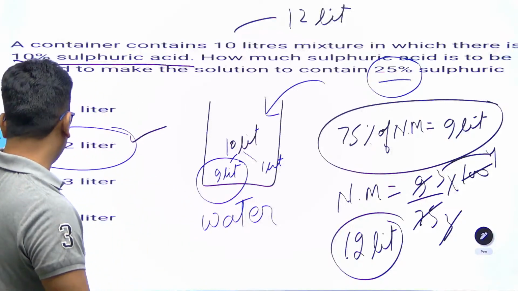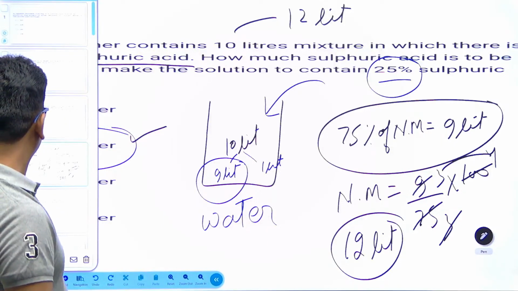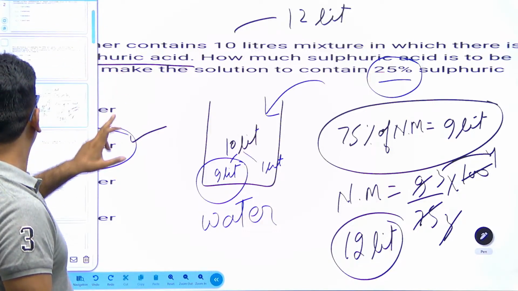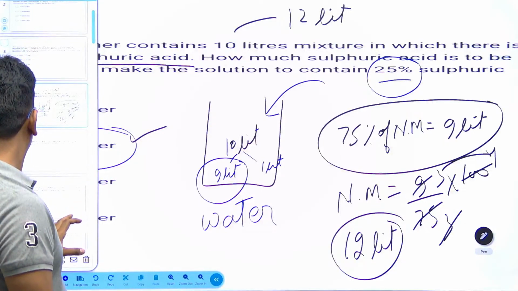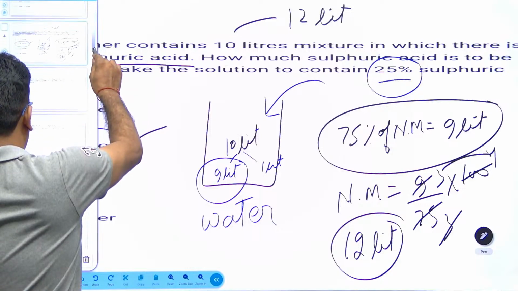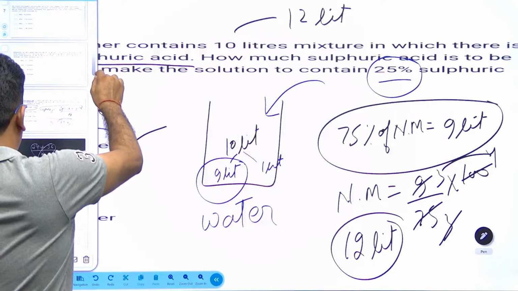Now let's move to another question. Once again, we will try to get a similar question if we can get another question like this.